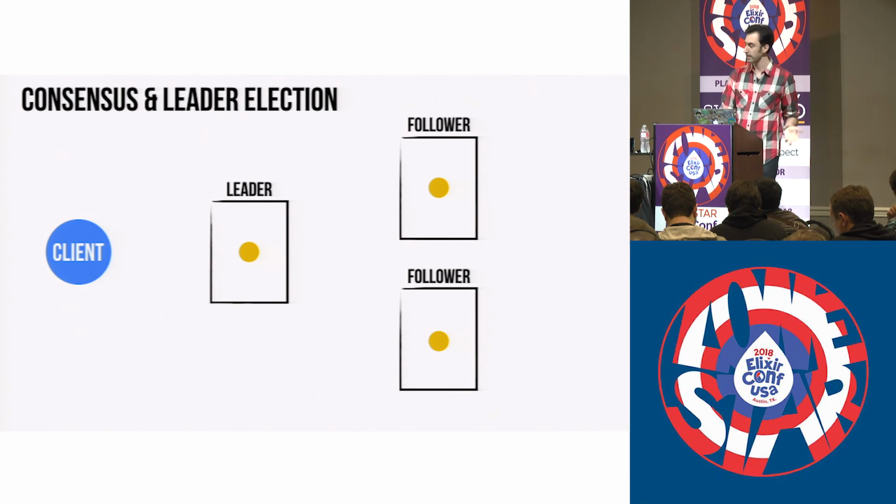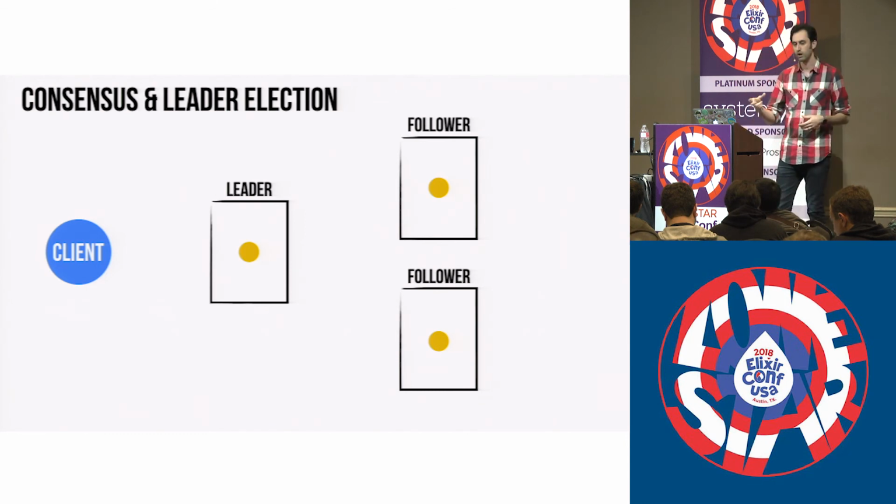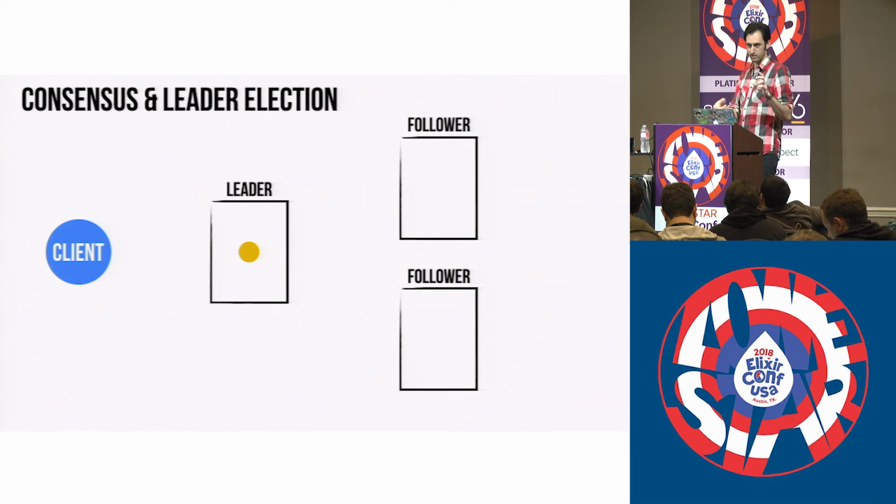In the case of a partition, though, they'll fail to receive those heartbeats because the leader node can no longer talk to them. After a given timeout, which is random between all the followers, one of them will time out after not receiving a heartbeat for too long, and it says, hey, we need to start a new election because the leader is gone.